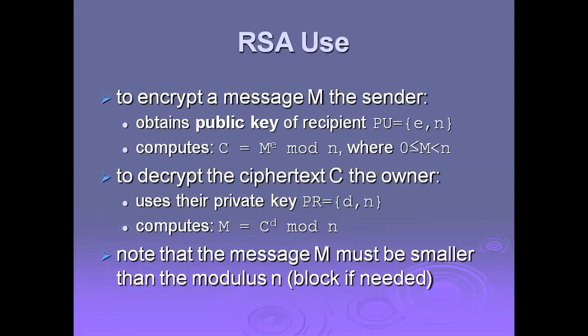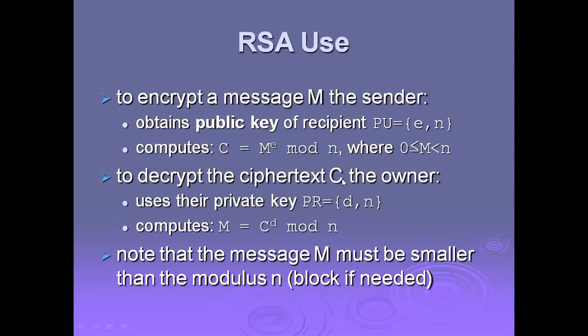Now, how we are going to use RSA. To encrypt a message M, the sender obtains the public key of the recipient, PU equal to e comma n, and computes C equal to M to the power of e modulo n. This is our required equation, where C means the ciphertext, and M satisfies 0 less than or equal to M less than n.